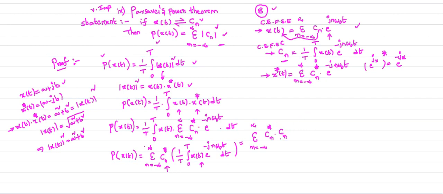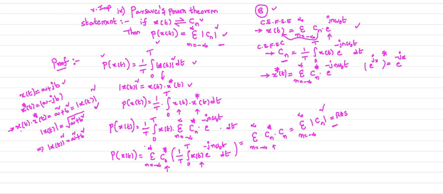Now, you tell me what is Cn into Cn conjugate. I already told you x of t into x conjugate of t is what? Mod x of t whole square. X of t is a complex valued function. Here also Cn is a complex valued function. Therefore, I can write Cn conjugate into Cn as mod Cn square. So this is your right hand side.